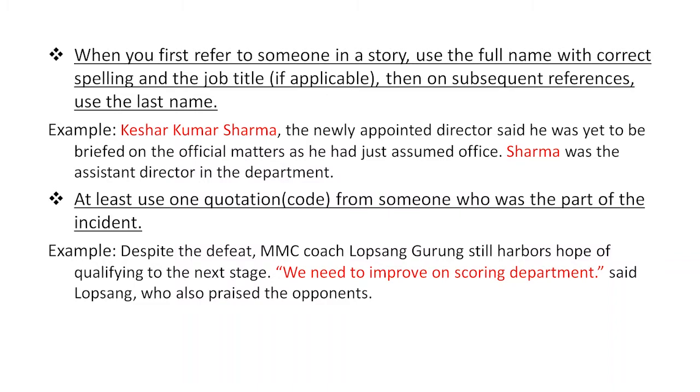"We need to improve on the scoring department." That was what he said to the press, and that's exactly what we put here. So this is called a quote. At least 1 or 2 quotes can be used from the second lead or the third lead, but too many quotes in one lead may not be very suitable for news writing.